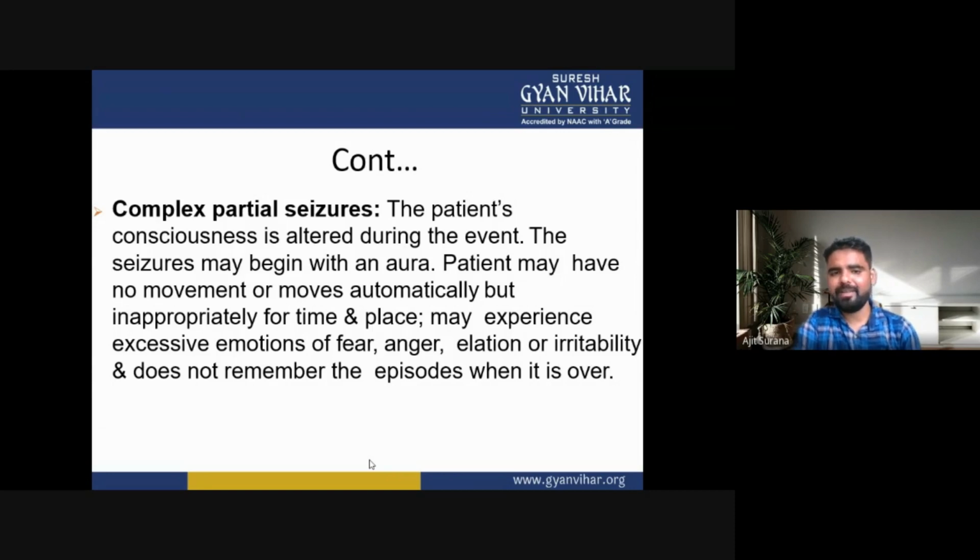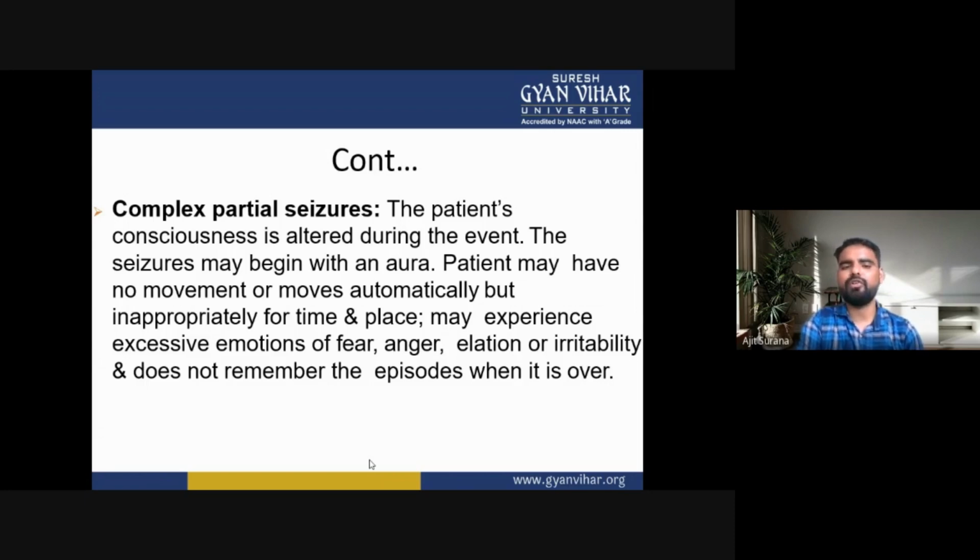The seizures may begin with an aura. The patient may have no movements or move automatically, but inappropriately for time and place. The patient may experience excessive emotions of fear, anger, elation, or irritability, and does not remember the episode when it is over.